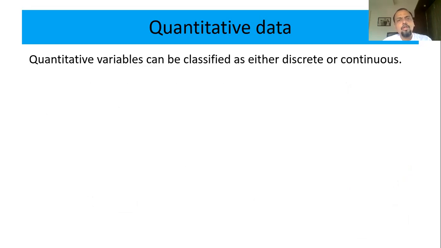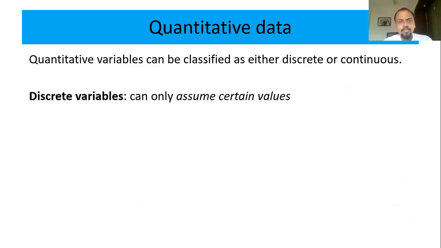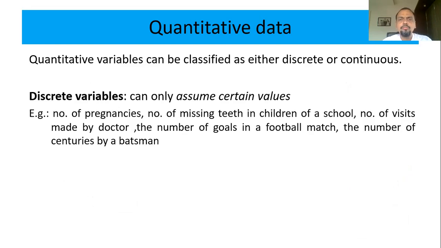Now, quantitative data can be classified into two types: discrete or continuous. Discrete means it assumes only certain values. But there is a misconception over here. In many books, the examples of discrete variables are number of children, number of cars per family, number of family members per family, number of two-wheelers owned by a person.